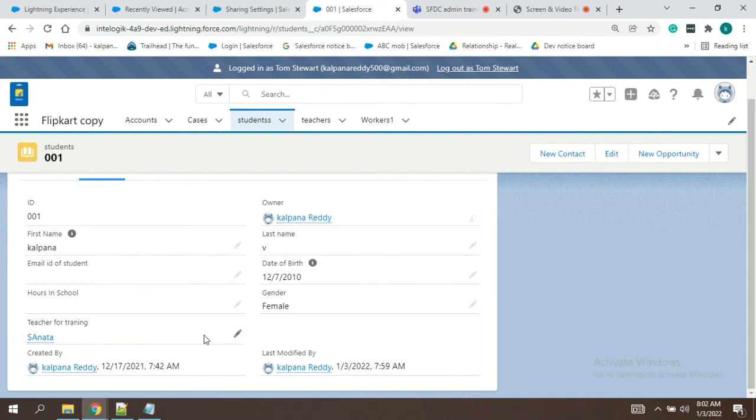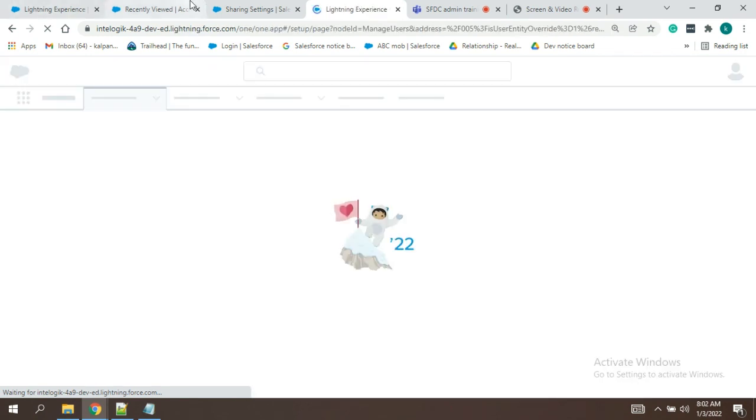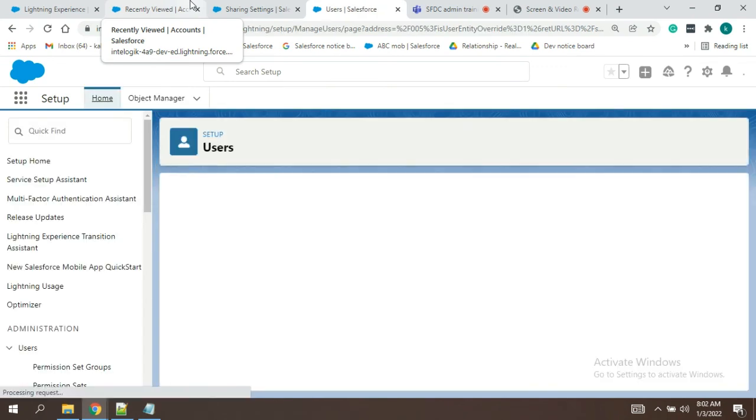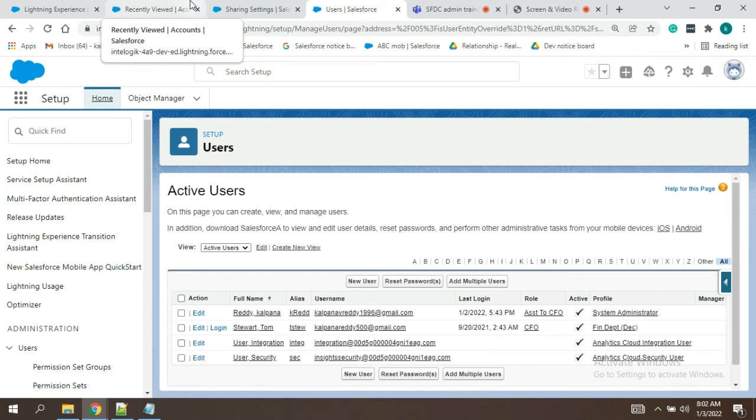Now fees is not shown. Now we'll give read only and not write, and see whether we will be able to edit or not, even though we are providing the read write access.